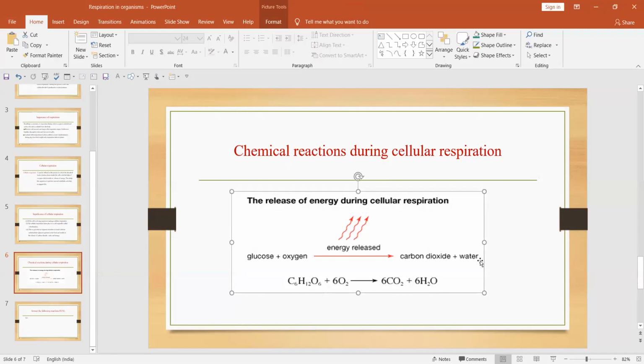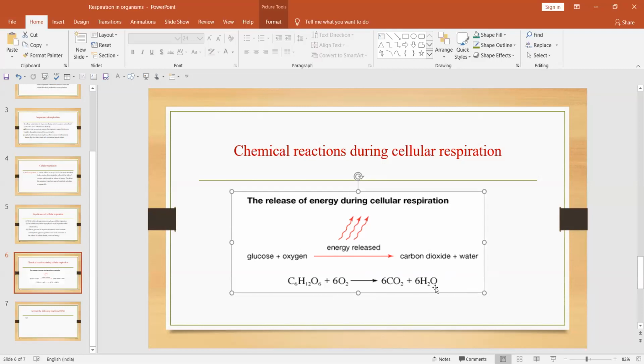One is carbon dioxide, water, and there is a release of energy. So what is the basic chemical reaction? The basic chemical reaction is glucose, represented by C6H12O6, plus oxygen 6O2, and there is a release of energy, and carbon dioxide means 6CO2, and we have water that is 6H2O. So these are the chemical reactions that occur during the process of respiration.